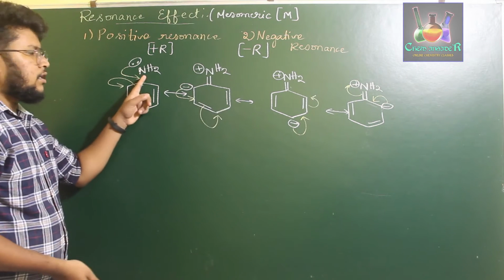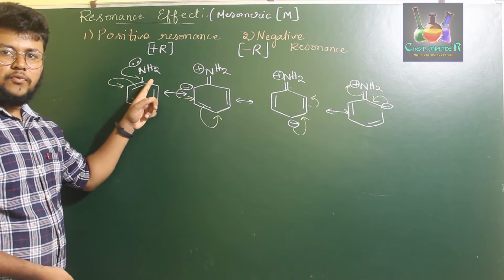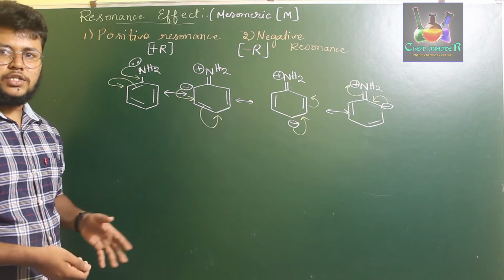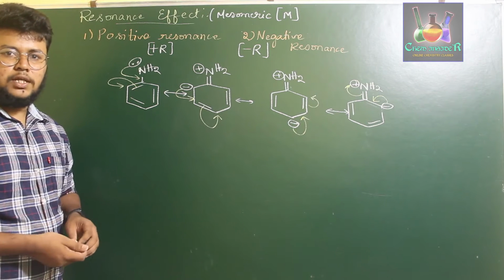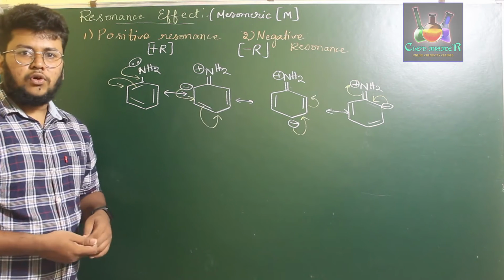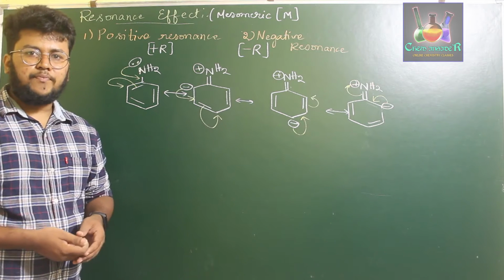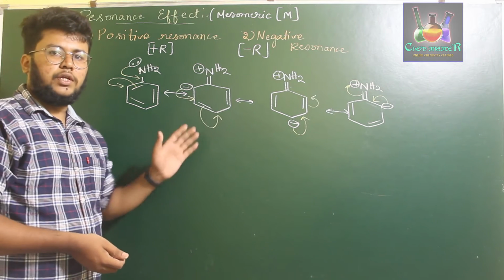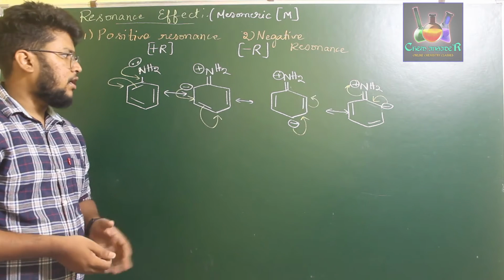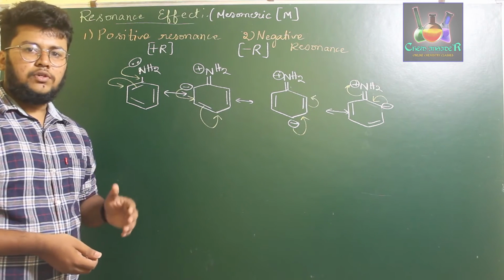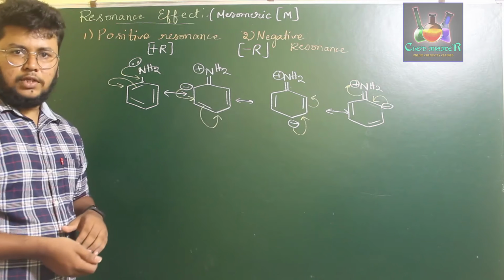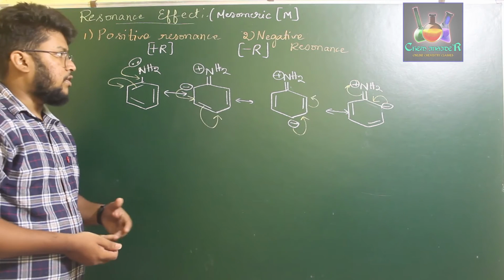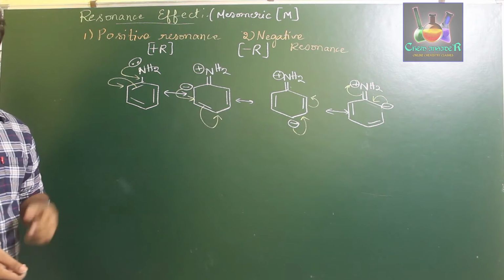Okay. So now, if you observe carefully, in the first half of the reaction, the group or atom which is influencing the resonance is gaining a positive charge in the resonance structures. If that is what is possible, then that type of resonance is called the positive resonance effect. That is, if the influencing group carries a positive charge throughout the resonance structures, or you can also say that in the initial parts, if the resonance takes place away from the influenced group, then that type of resonance effect is called the positive resonance effect.